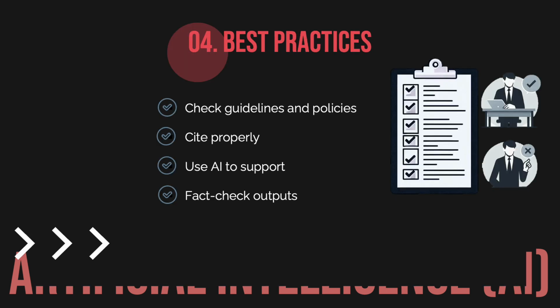Always check your university's policies or your target journal's guidelines regarding AI use. Cite AI tools properly, just like any other resource. Let AI support your original thinking, not substitute it. And always fact-check outputs, especially when working with sources or data.